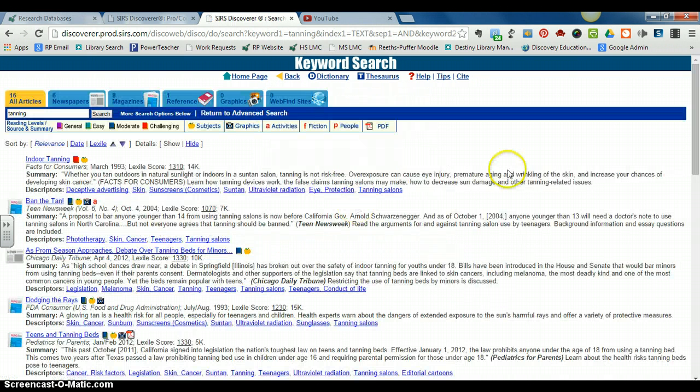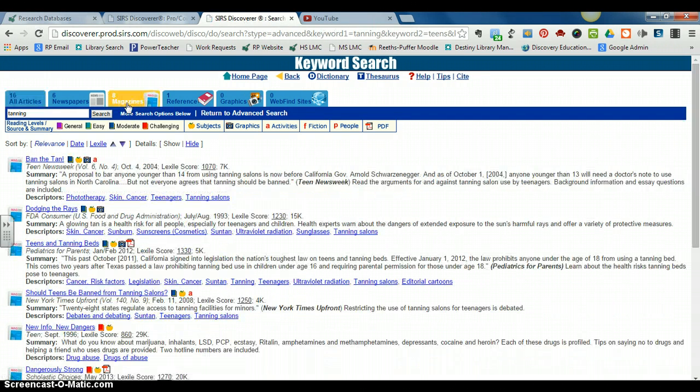All right, so now I have my results screen. So just a little bit about how SIRS Discover presents results. Here, 16 articles. So we have 16 results. Of those 16 results, 6 are from newspapers, 8 are from magazines, and 1 is from a reference book. All right, so if you have a preference of looking at one type of source first, you can always click on that source first. All right, so now we have our articles.